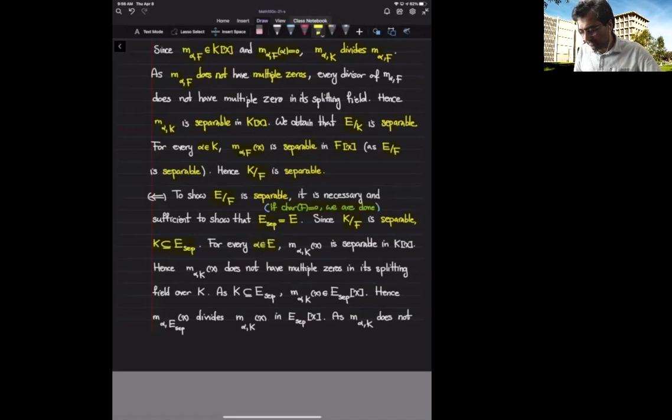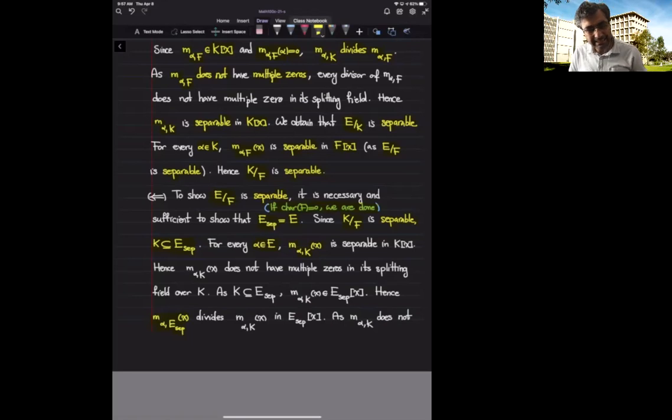What do I know about alpha? I know two things. The minimal polynomial of alpha over K is separable, and the minimal polynomial of alpha over E sub sep is of the form x raised to the power p to the k minus some element of E sub sep. Because E over E sub sep is purely inseparable, I have two kinds of contradictory properties for the minimal polynomials.